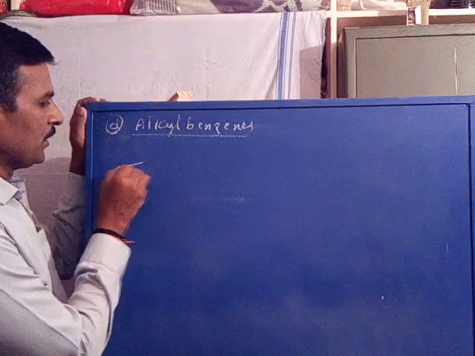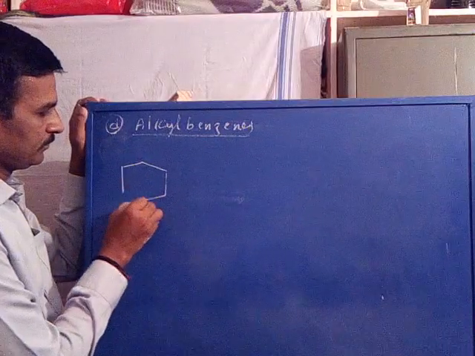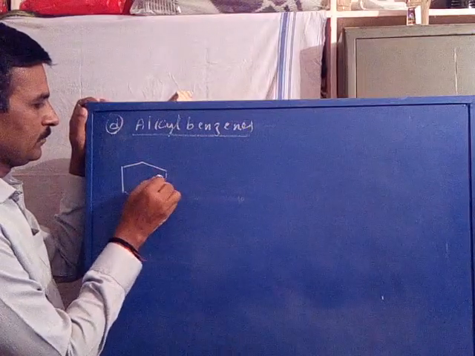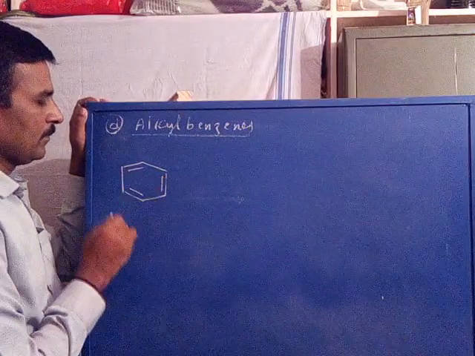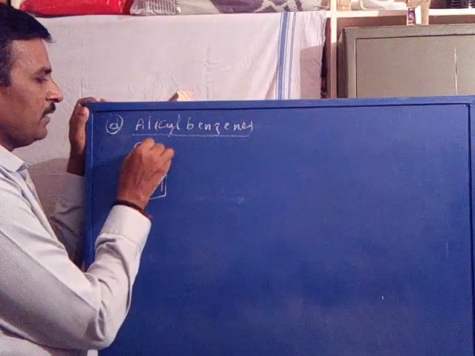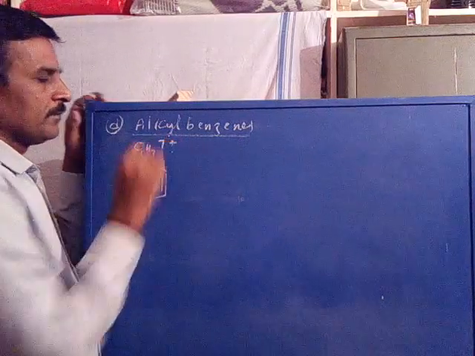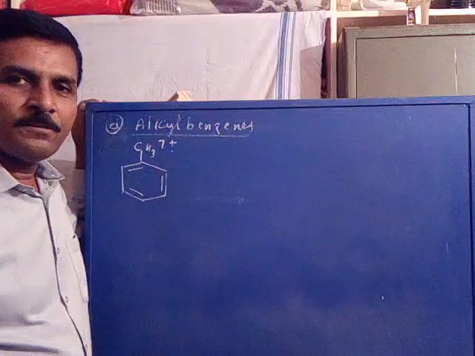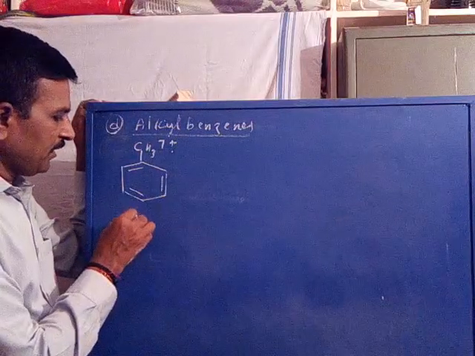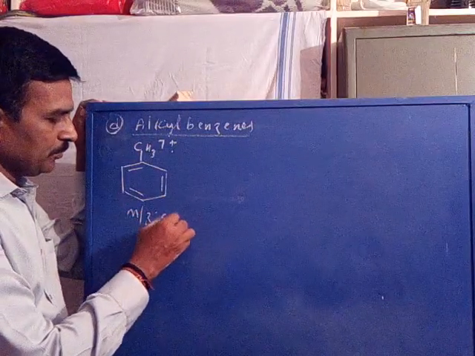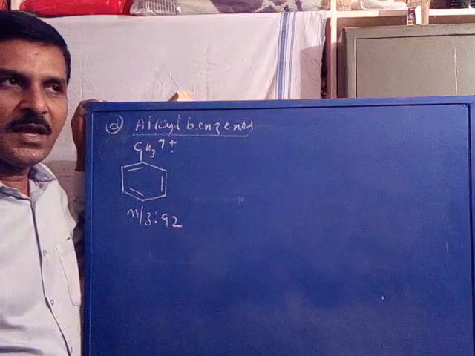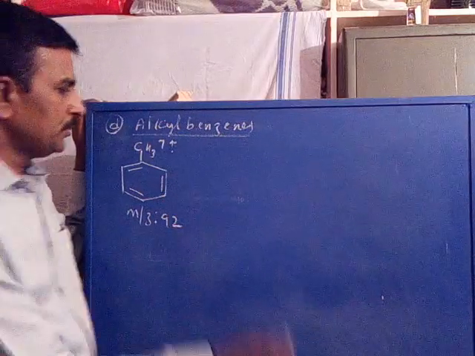For example, you take toluene. The toluene molecular ion has m/z value 92. Methyl benzene has m/z value 92.